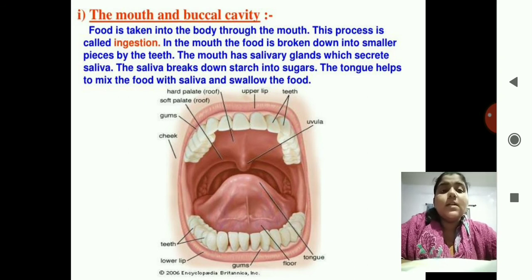So see the diagram of the buccal cavity over there. There are teeth, then the upper lip, lower lip, the gums, the floor and the tongue. The uvula is present; when you open your mouth you can see a small tongue-like structure behind, and that is known as the uvula. Then the teeth, then the palate, hard palate and soft palate, then the cheek, and the tongue in between.